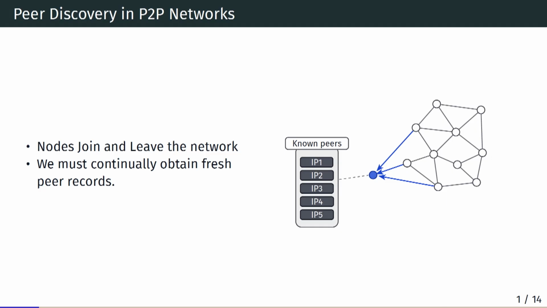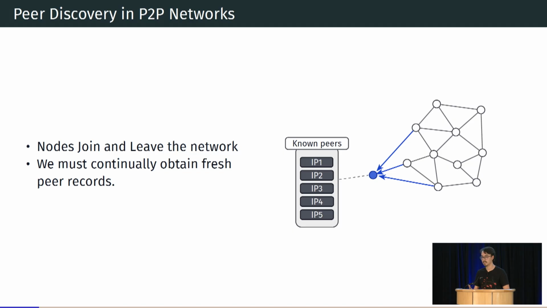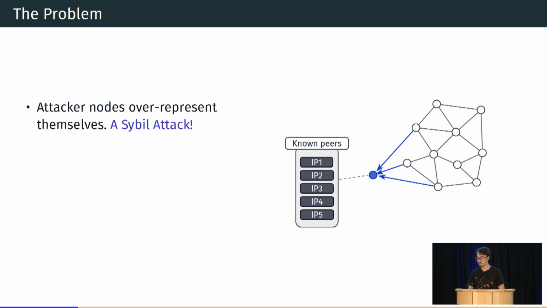So as Lioba mentioned, peer discovery is the problem of maintaining a table of known peers. And in this process, we have to constantly update this table in some predetermined protocol in order to keep it fresh, because nodes join and leave, IP addresses rotate out. And the key adversary we are scared about is actually the Sybil attack. And there are basically no guarantees in this network layer.